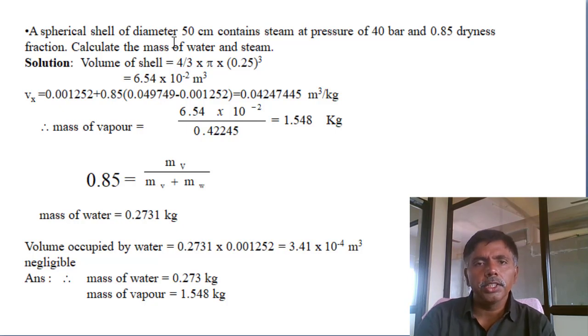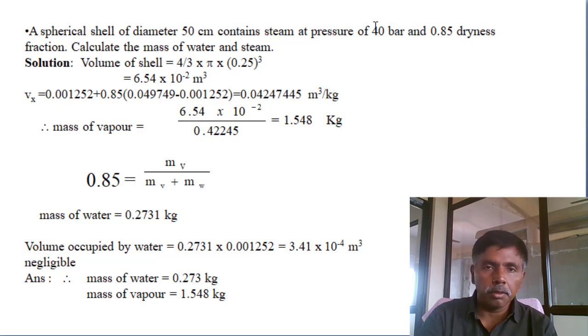A spherical shell of diameter 50 centimeters contains steam at a pressure of 40 bar and 0.85 dryness fraction. Calculate the mass of water and mass of steam. First, at 40 bar pressure, which is given in bar only, with dryness fraction 0.85, extract the specific volume of saturated liquid and saturated vapor.